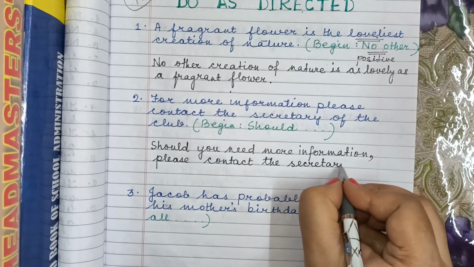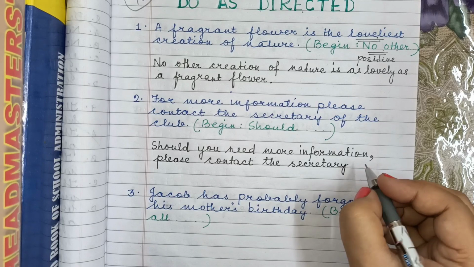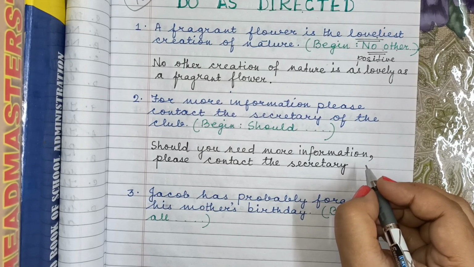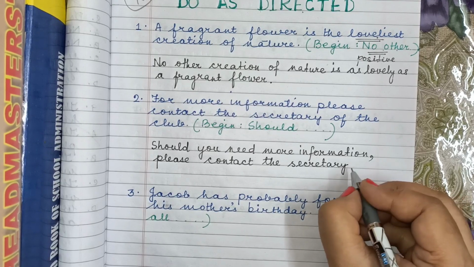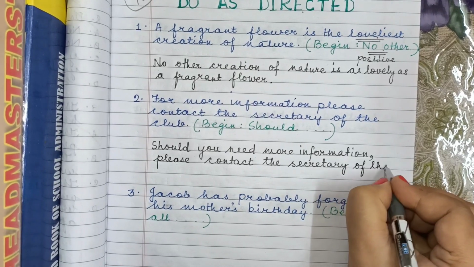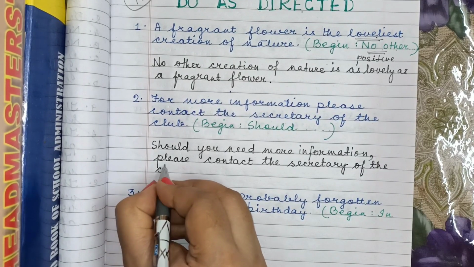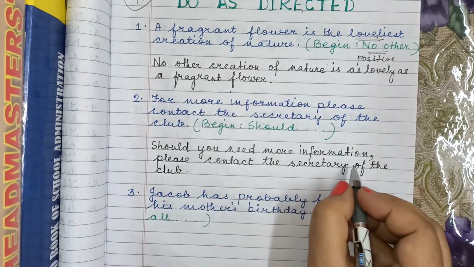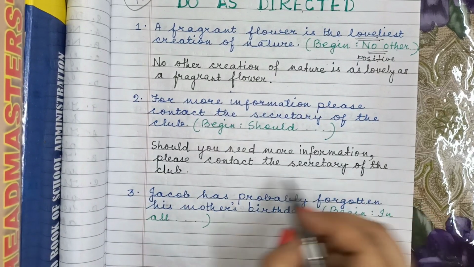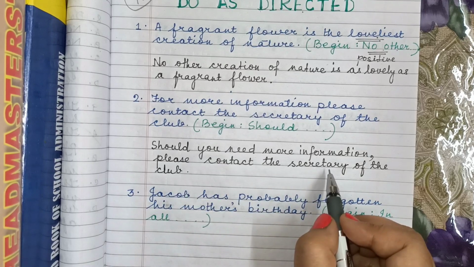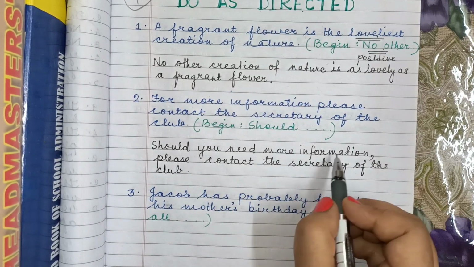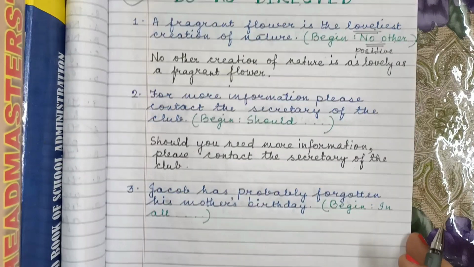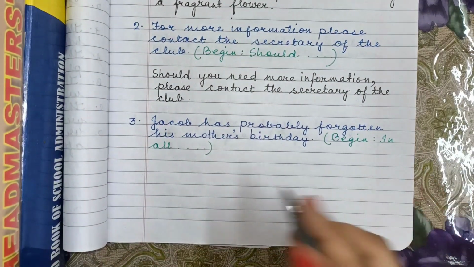The examiners will try to mislead you deliberately by giving you a variety of options. You will have to be really careful. So, here is the right answer. Should you need more information, please contact the secretary of the club, not clubs, not secretaries, not informations. Should you not need nothing. Okay? So, the next one, very quickly.